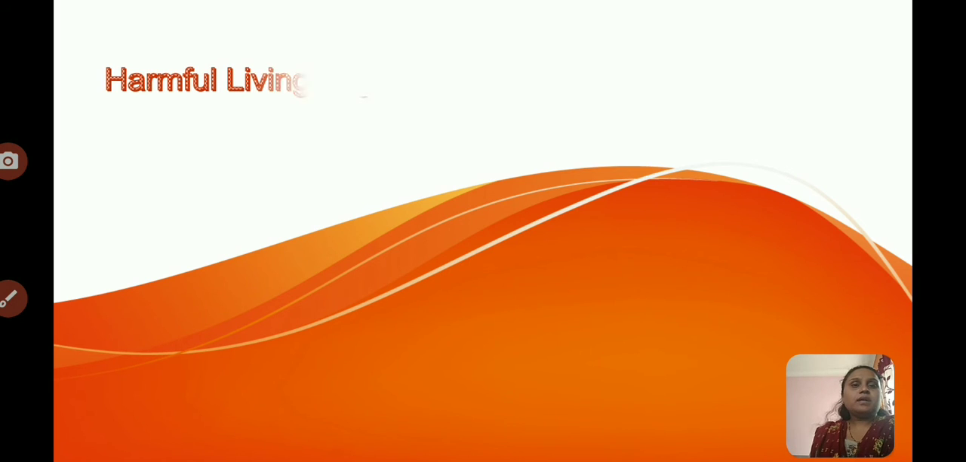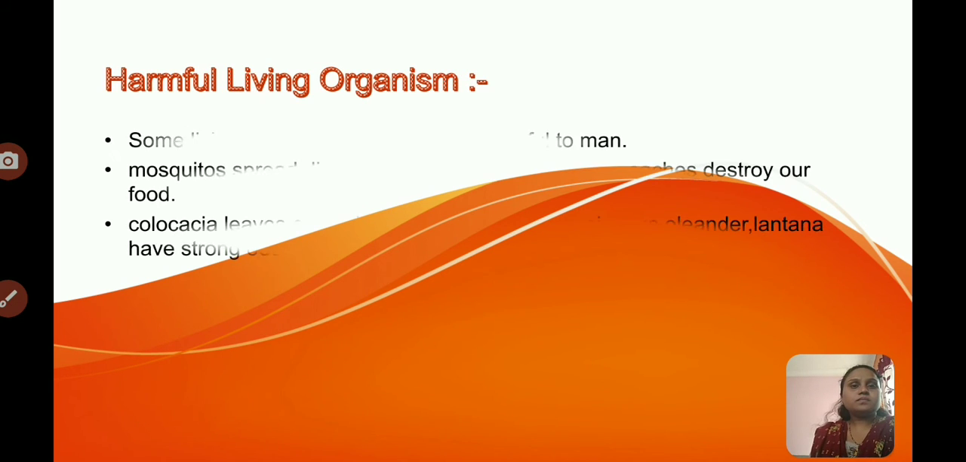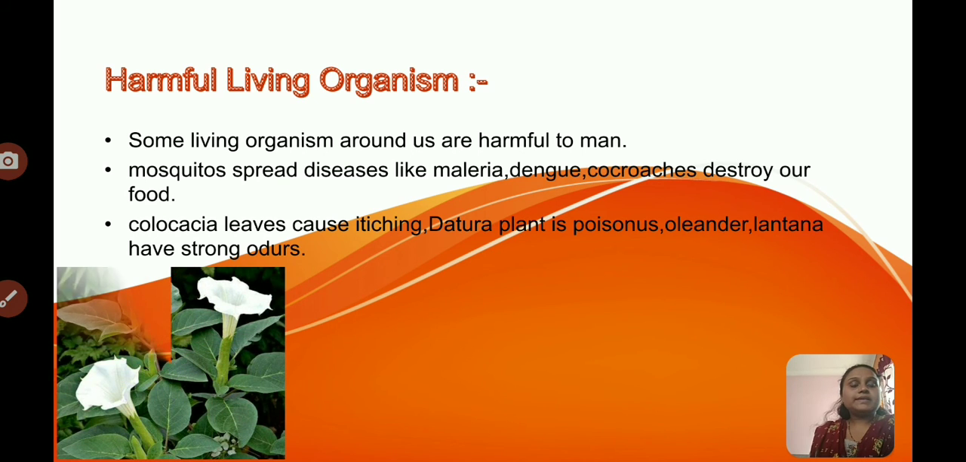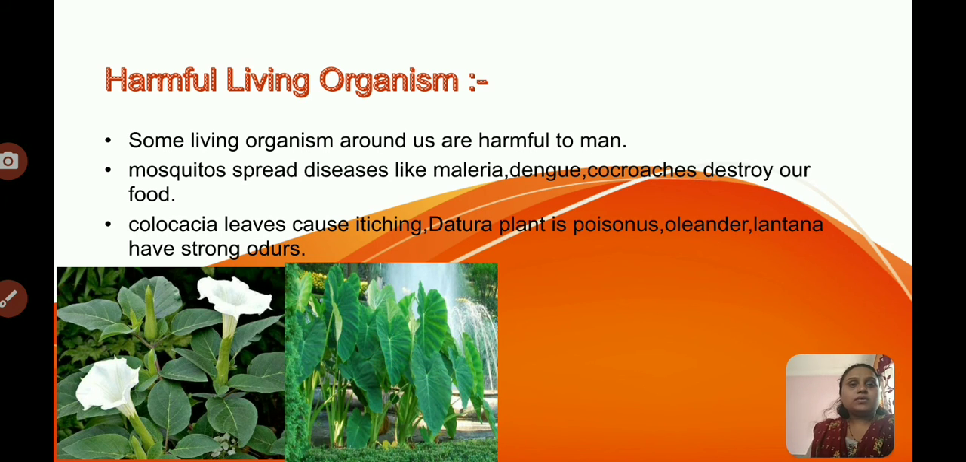The next point is harmful living things. Some living organisms around us are harmful to man. Do you know mosquitoes? Mosquitoes spread diseases like malaria and dengue. Cockroaches destroy our food. Colocasia leaves cause itching. The Dhatura plant is poisonous. Look at the screen. This is the Dhatura plant, and it is poisonous. This is the Colocasia plant, and its leaves cause itching.